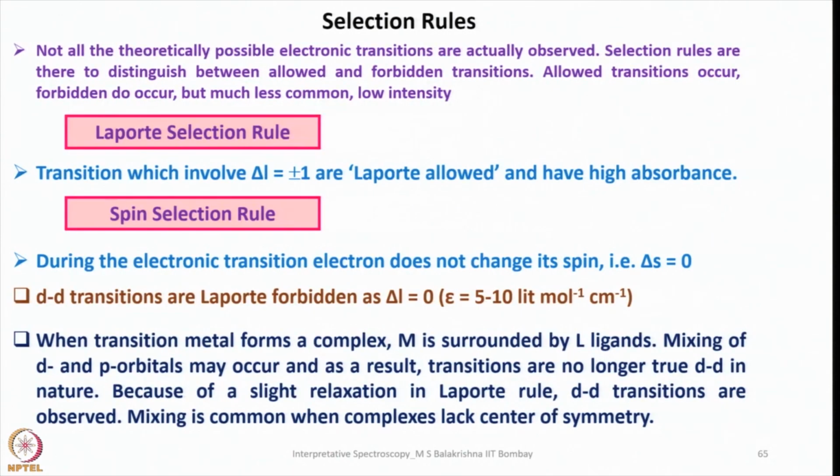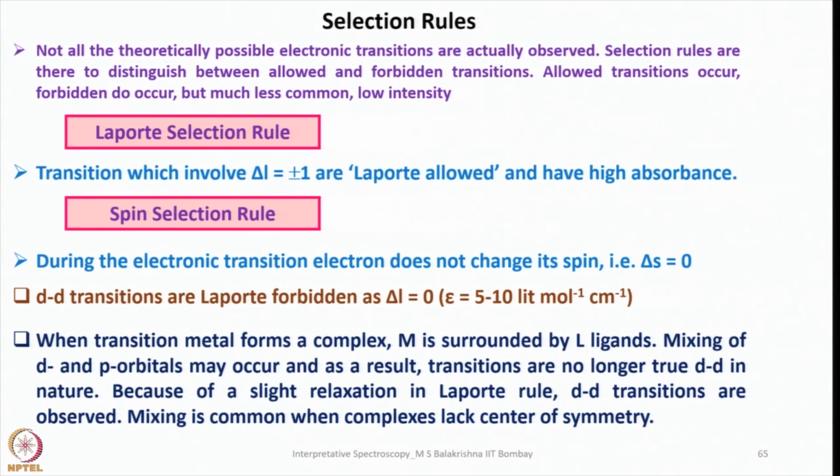Not all theoretically possible electronic transitions are actually observed. That's what I told you, because they are governed by selection rules. Selection rules distinguish between allowed and forbidden transitions. Allowed transitions occur; forbidden ones do occur, but are much less common and are of low intensity. So now the first one is the Laporte selection rule. What is the Laporte selection rule? The transition should involve delta L equals plus or minus 1.